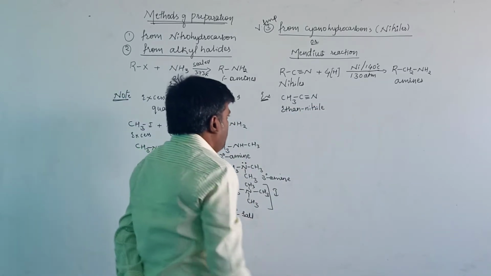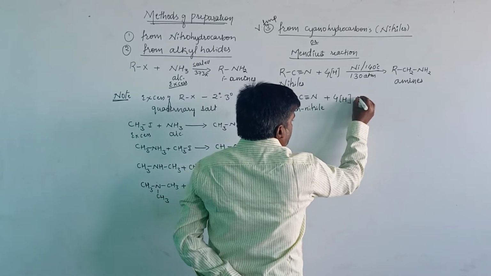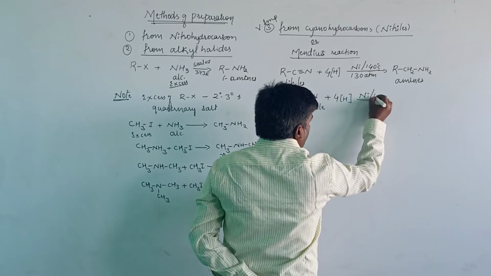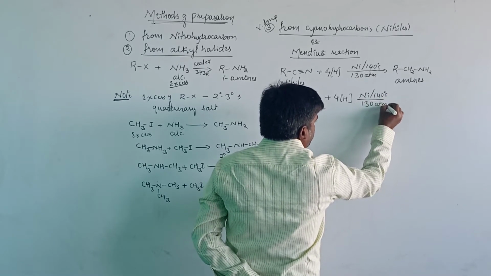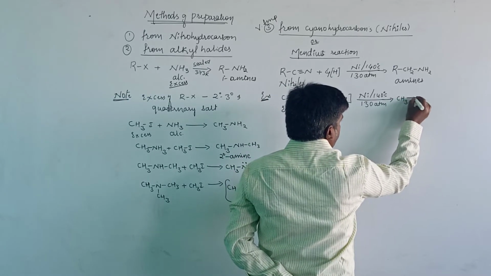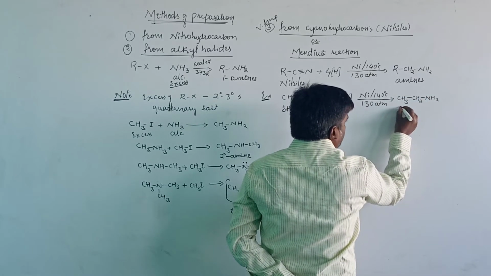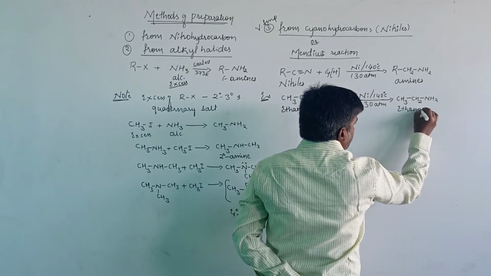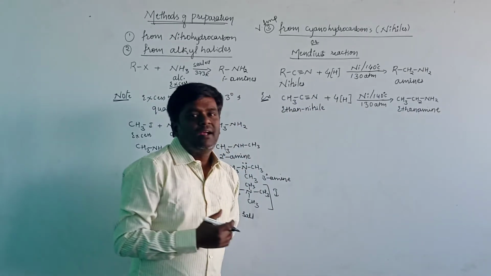When it undergoes reduction in the presence of nickel as catalyst at 140 degrees Celsius and 130 atmospheric pressure, it will produce the compound CH3CH2NH2. That compound is ethylamine, or we can represent it as ethane amine. Ethane amine is the name for this compound. The IUPAC name is ethane amine, and generally it is known as ethylamine.